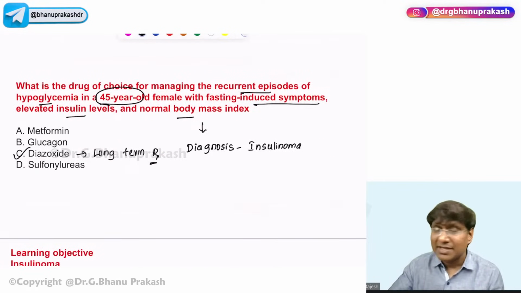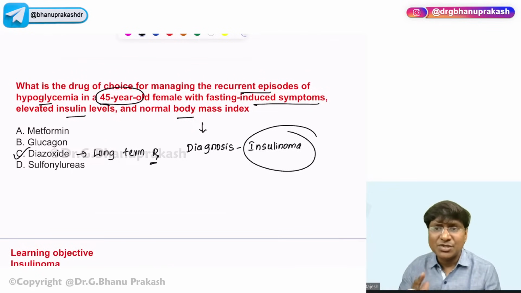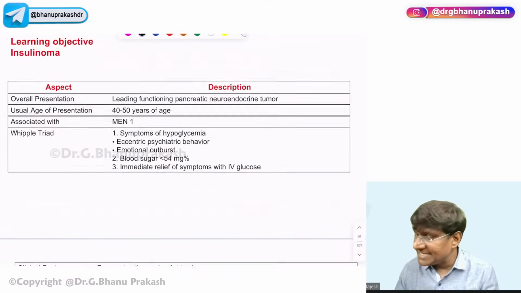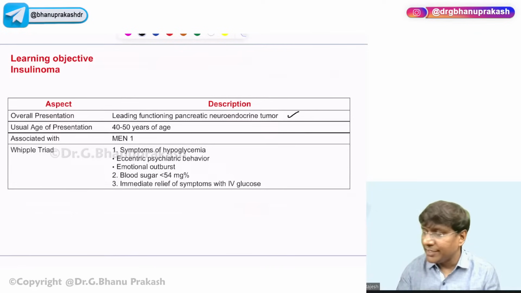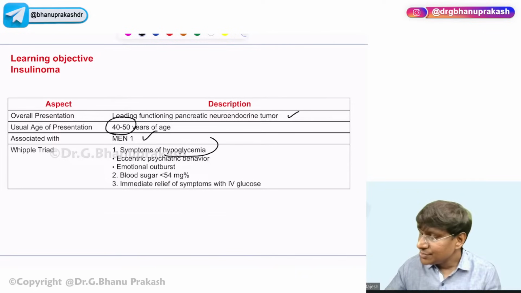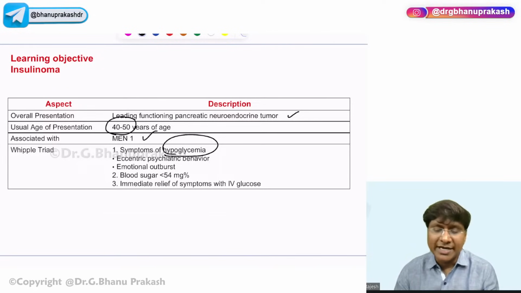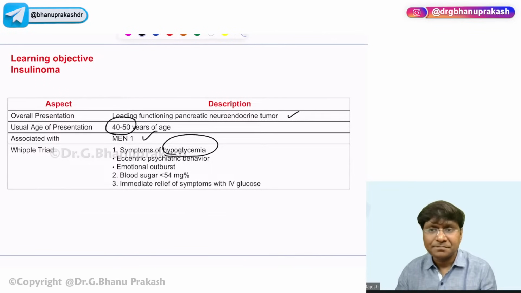Now, let me discuss about the pancreatic neuroendocrine tumors. So we were discussing about the insulinoma. Let me just give you the quick presentation of the insulinoma, right? In case of insulinoma, please remember, it's a pancreatic neuroendocrine tumor. The age of presentation is around 40 to 50 years. Observed in case of MEN 1. What will be the clinical features? Insulinoma will cause excessive secretion of insulin. That will cause the hypoglycemia. So you'll have all the clinical features of hypoglycemia: psychiatric behavior, emotional outbursts, neuroglycopenic symptoms, everything will be observed, right?